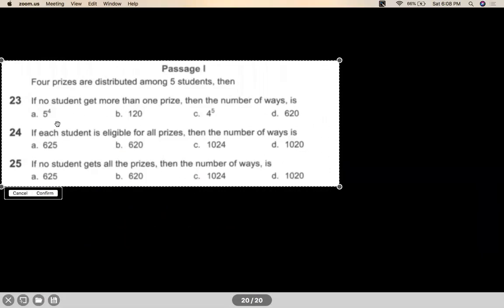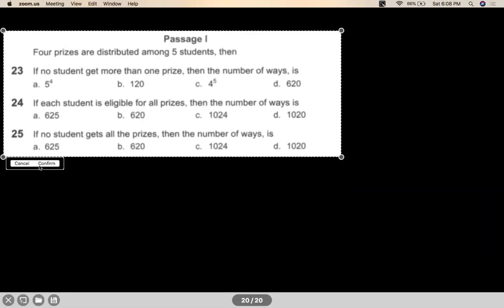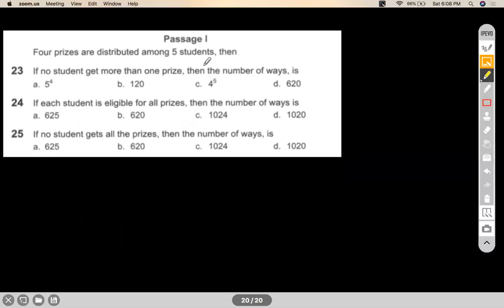This is a passage based question. So there are 3 questions based on this passage. This is a small one-liner passage. 4 prizes are distributed among 5 students. Then question number 23. How many ways can the prizes be distributed if no student gets more than 1 prize?